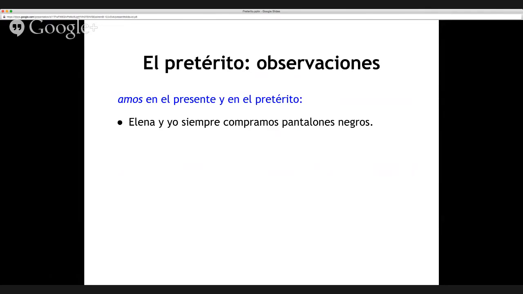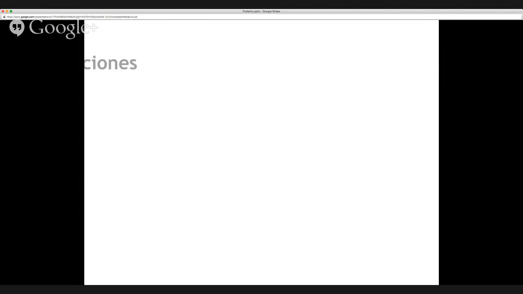That's presente. Contrast that with ayer, yesterday. Yesterday is a big indicator for pretérito because it's in the past. Ayer, Elena y yo compramos pantalones rojos. Yesterday, Elena and I bought red pants. So despite that somewhat ambiguous amos ending, you can use the rest of the sentence to figure out if it's referring to presente o pretérito.